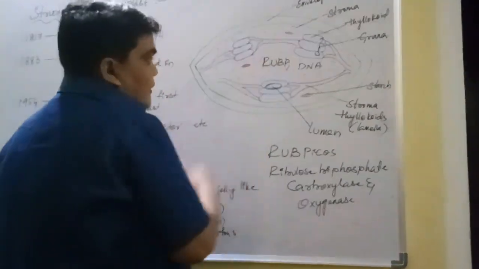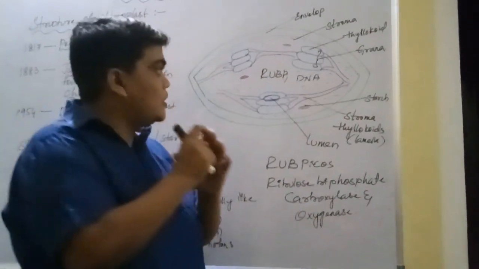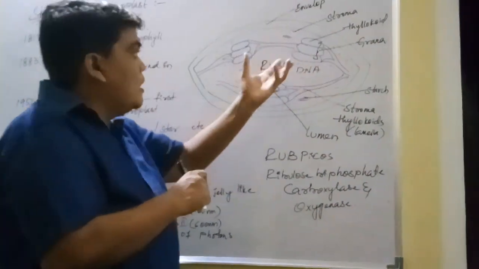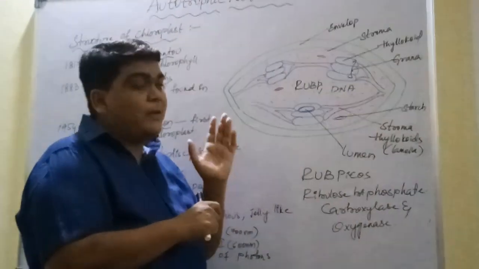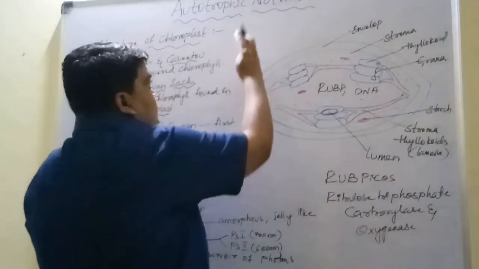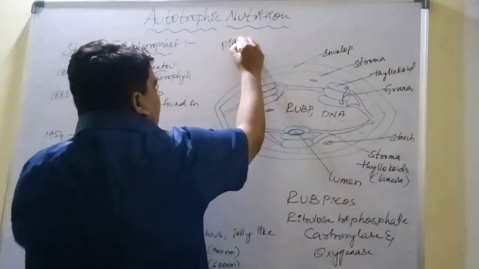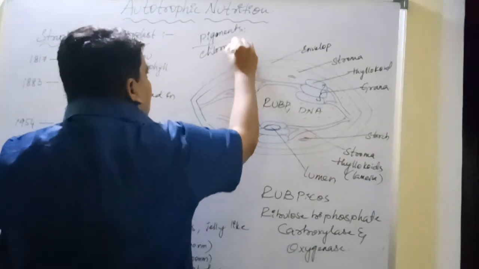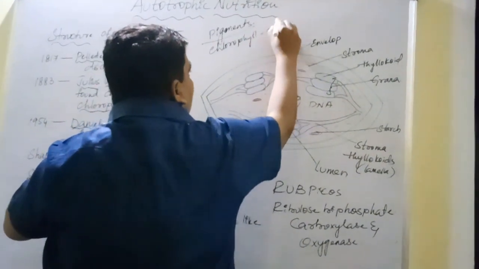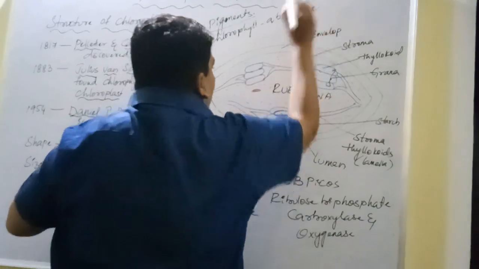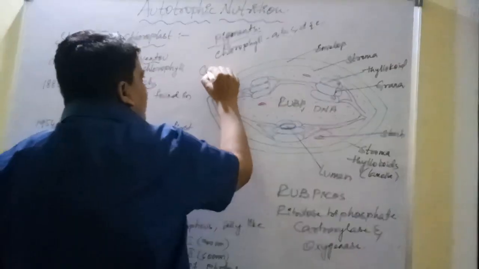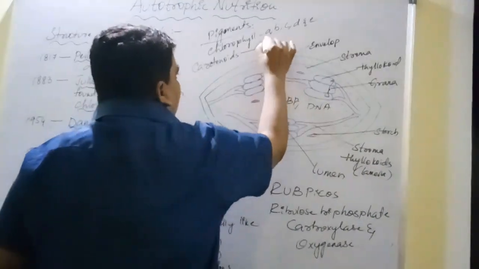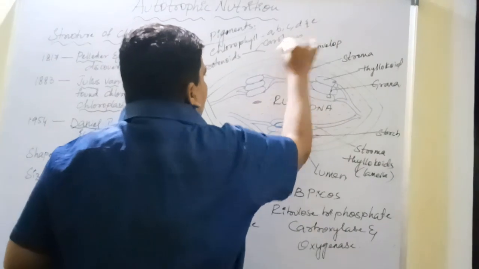Next one is called the thylakoid. Thylakoids are disc-like structures which are embedded here and there in the stroma. They are also membrane-bound structures. Now these thylakoids consist of pigments. The pigments present in the thylakoids are chlorophyll. We have different types of chlorophyll: A, B, C, D and E. Next we also have carotenoids. Carotenoids consist of carotenes and xanthophylls.